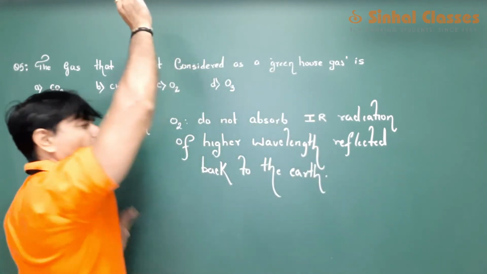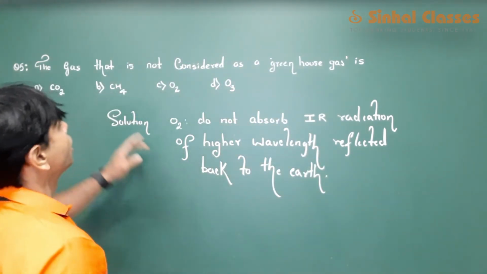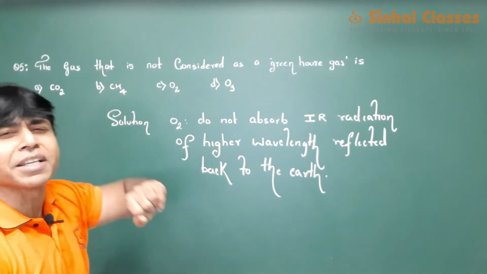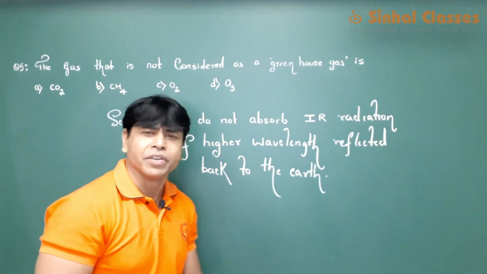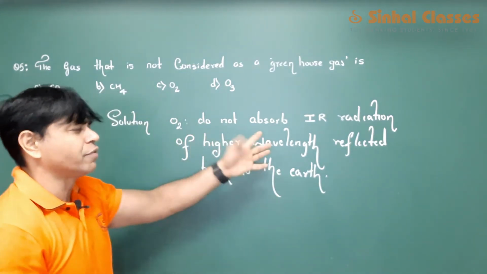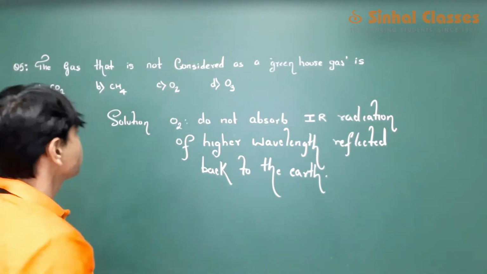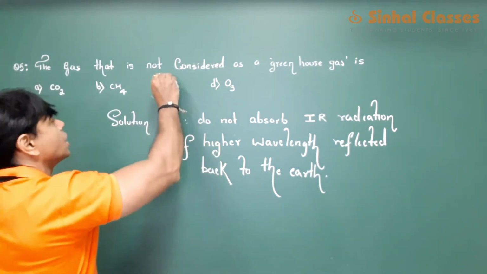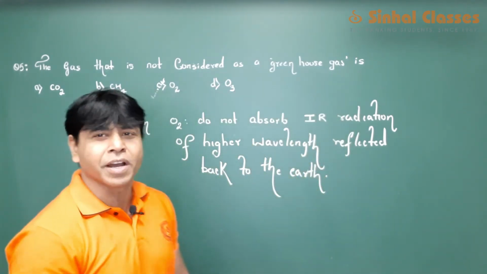So oxygen is the gas which is not considered as a greenhouse gas because it doesn't absorb infrared radiation, which is of a higher wavelength, which is reflected back to the earth. Okay, so your answer for this question is oxygen. Okay, so let's go for the next question now.